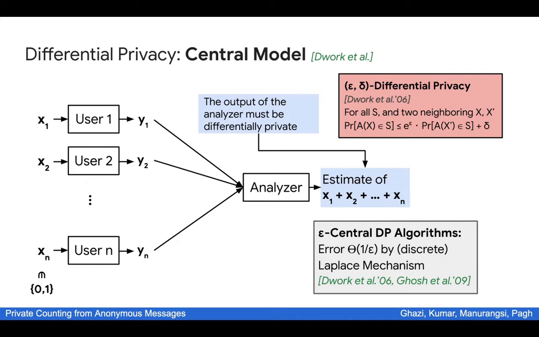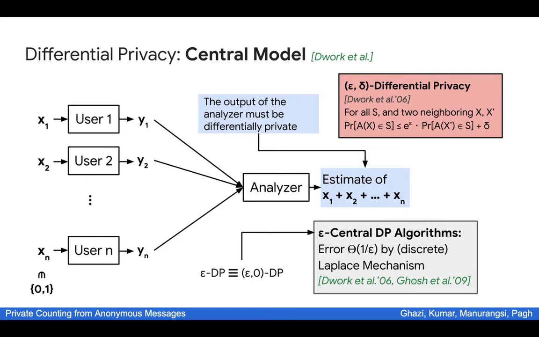This model is really great in terms of error. Already in the original work of Dwork et al., they gave an algorithm called the Laplace mechanism that can achieve an error of 1 over epsilon for the task of binary summation. So when epsilon is constant, this error is also constant. And in fact, this algorithm has delta equal to 0. It's common in the literature to write epsilon-0 DP as just epsilon-DP, and we will do the same in this talk. While the central model is great in terms of error, it requires a pretty strong trust assumption.